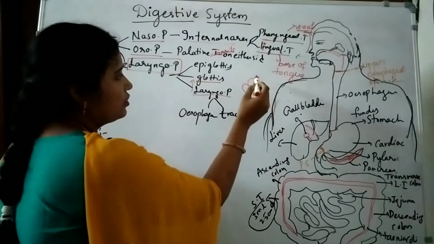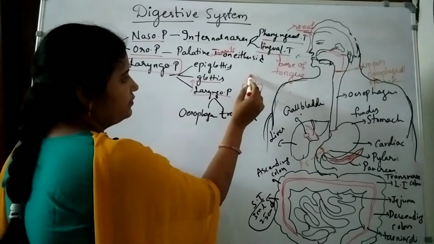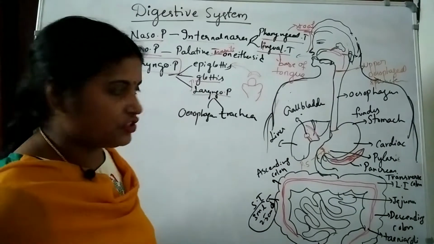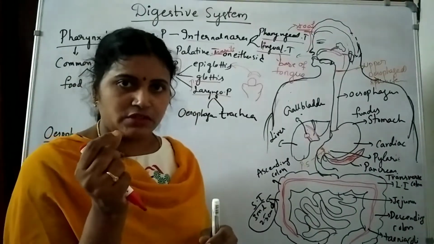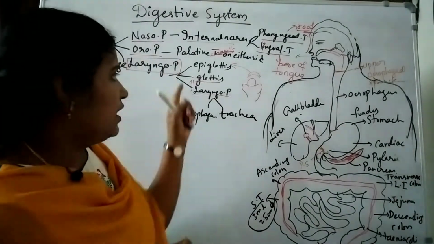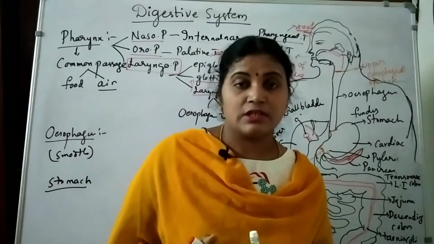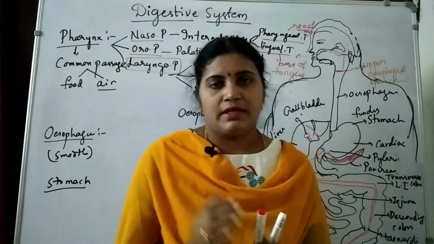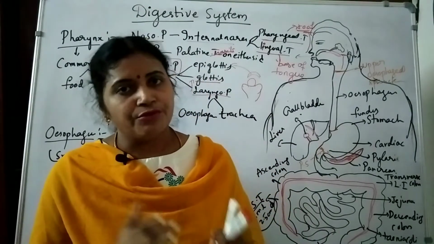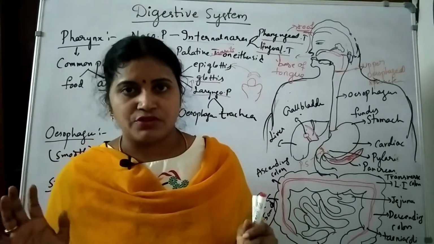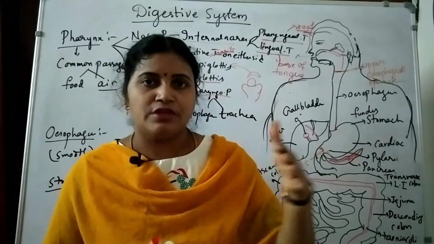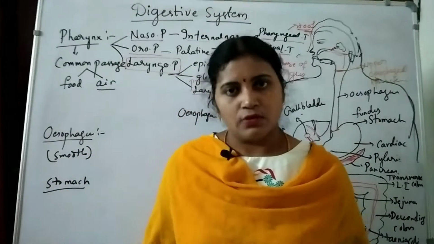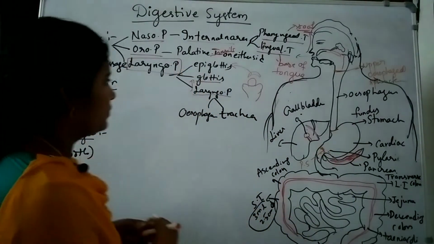This glottis part is also covered by a leaf-like, muscular flap-like structure known as the epiglottis. What is the role of the epiglottis? It regulates the movement of food and air into their respective passages. Respective passages means food goes into the food pipe and air goes into the wind pipe, that is the trachea. That is the role of the epiglottis.